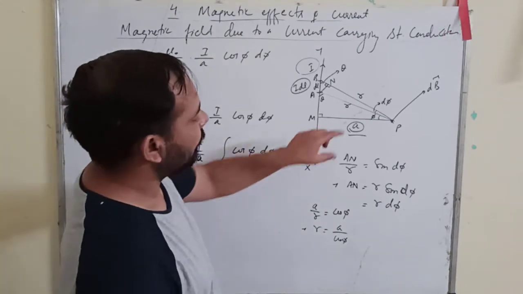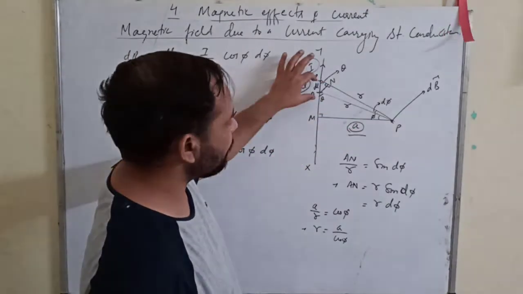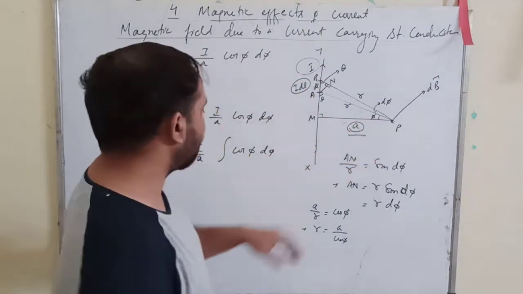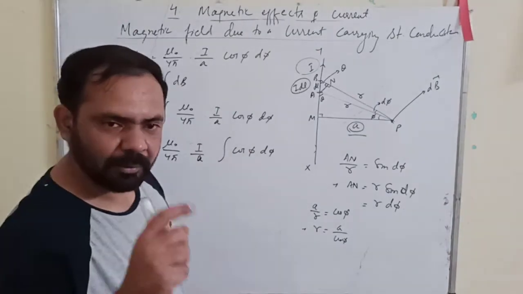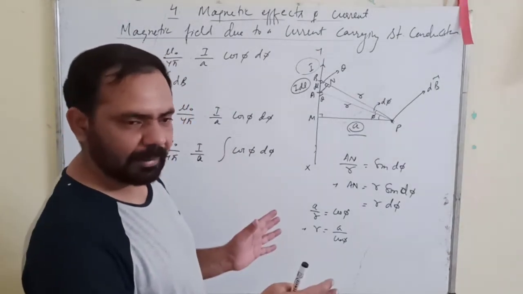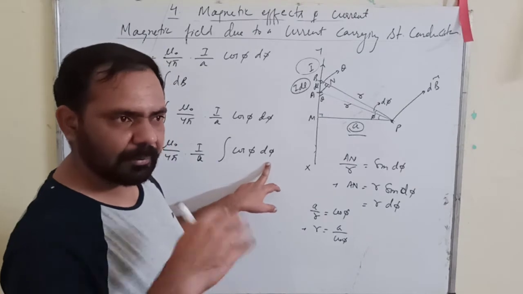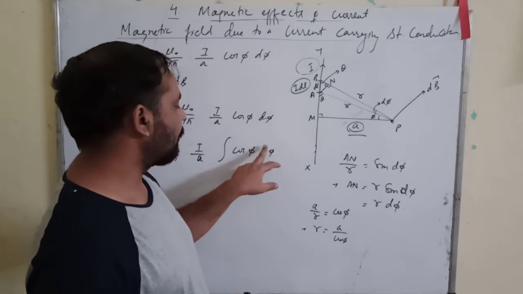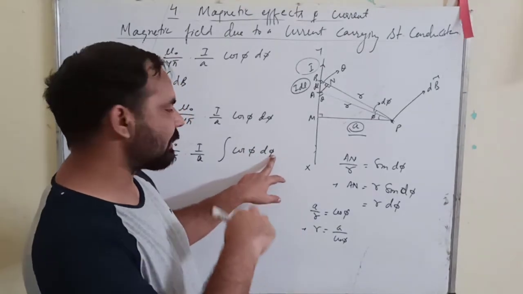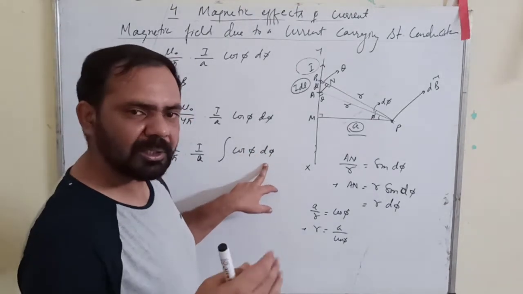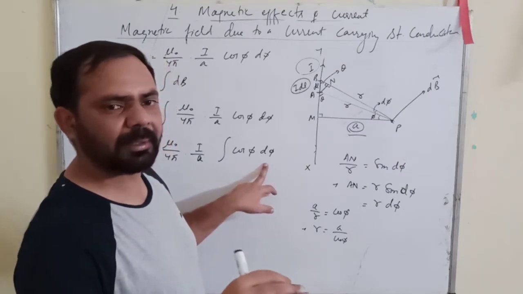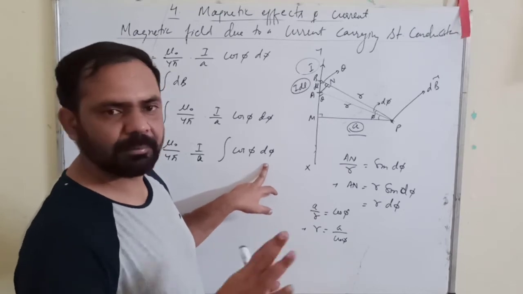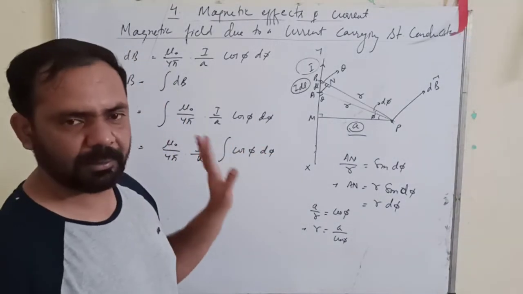But cos phi, this angle phi depends on the position of AB. If you take AB here, then phi will be different. If you take AB here, phi will be different. So you cannot take this cos phi as a constant. It has to be integrated. You can also identify phi from d phi, which refers to the change in phi. So all those quantities which have phi cannot be considered constant values. They have to be considered variables, so you will have to keep this inside the integration.